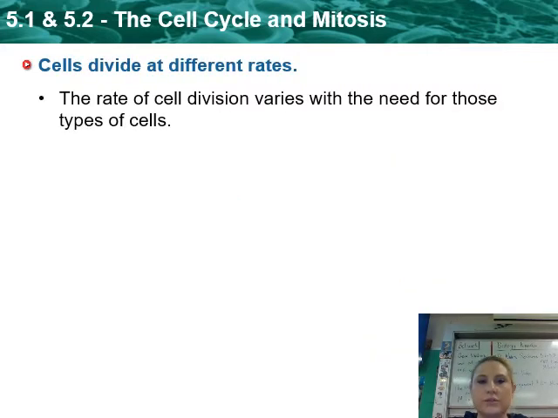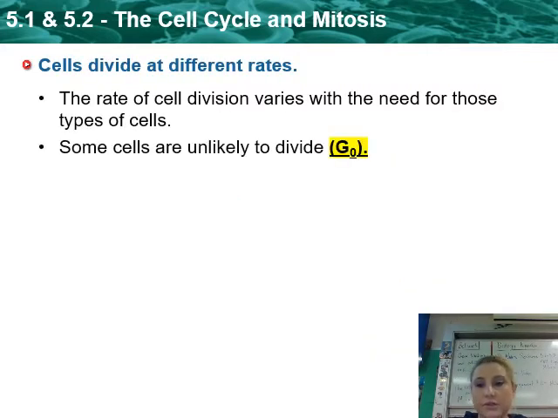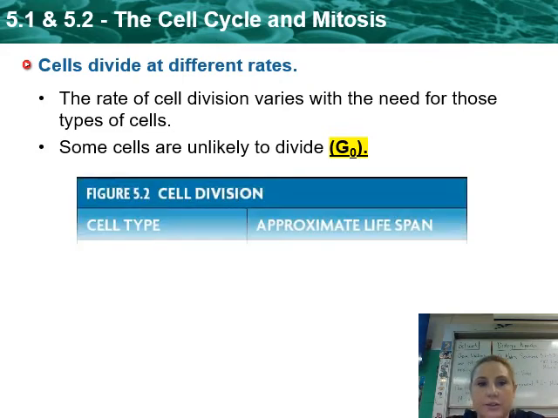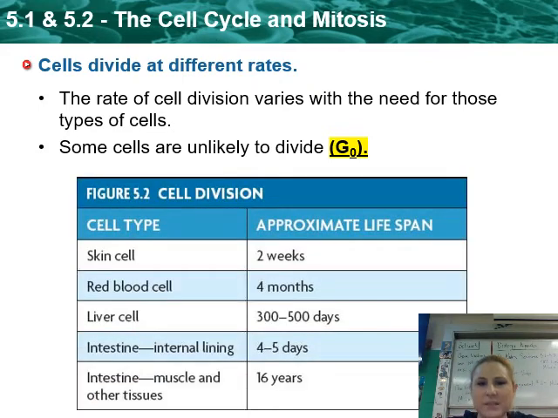Now, cells do divide at different rates. Your skin cells divide more quickly than a lot of other cells in your body. Some cells hardly ever divide, and they sit in a stage called G0. Basically that means they're not going to divide. G0, nothing's happening. Things like your brain cells, nerve cells, take a very, very long time to regenerate and to grow back and divide, but skin cells only take about 2 weeks.